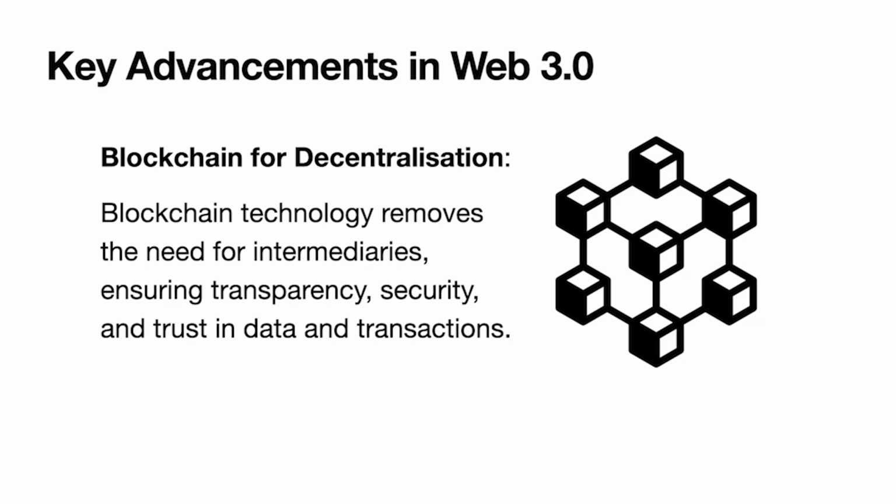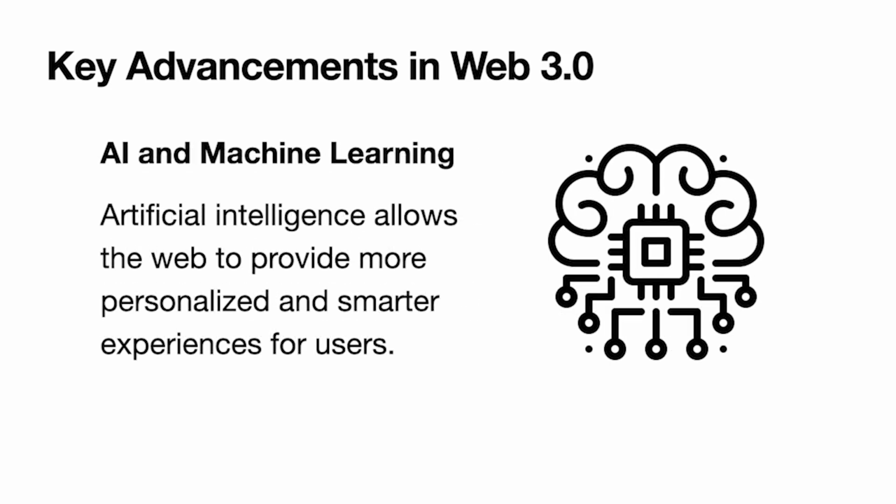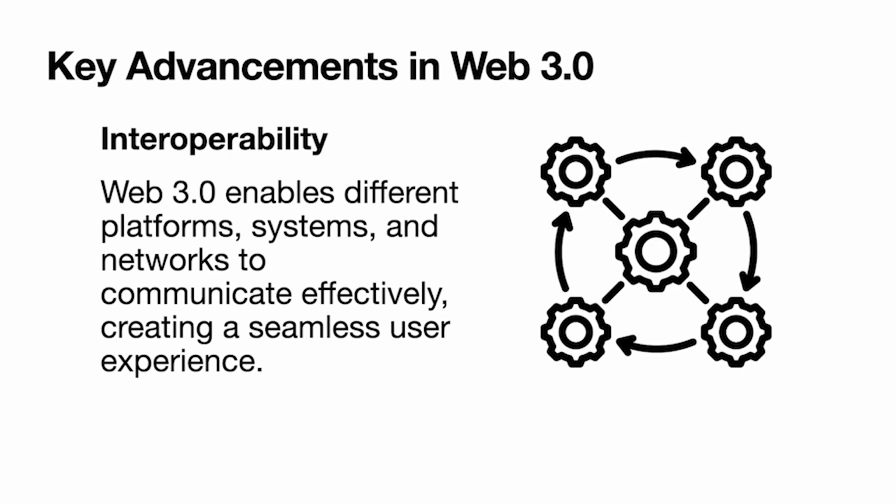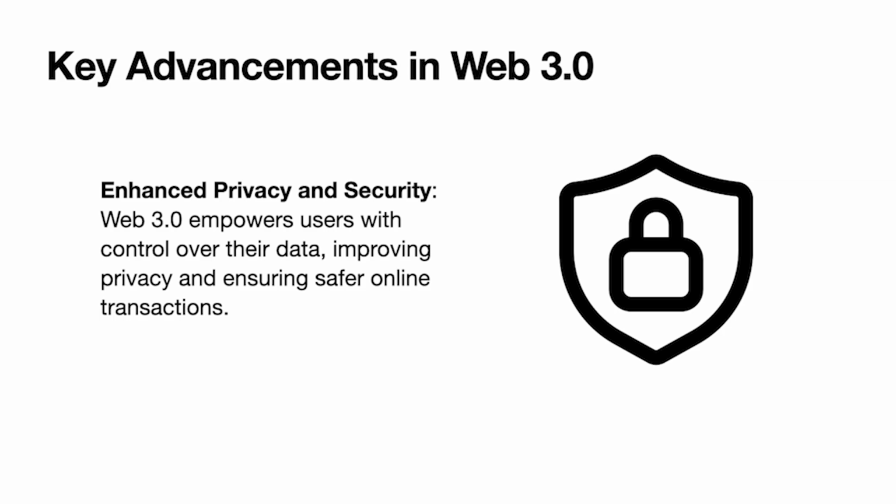Key advancements in Web 3.0. Blockchain for decentralization. Blockchain technology removes the need for intermediaries, ensuring transparency, security, and trust in data and transactions. AI for intelligent experiences. AI helps create personalized user experiences, making the web smarter and more responsive to needs. Interoperability. Web 3.0 enables different platforms, systems, and networks to communicate effectively, creating a seamless user experience. Enhanced privacy and security. Web 3.0 empowers users with control over their data, improving privacy and ensuring safer online transactions.